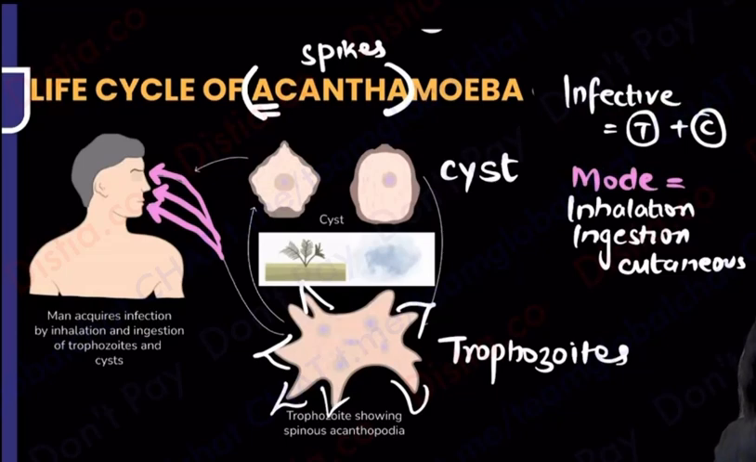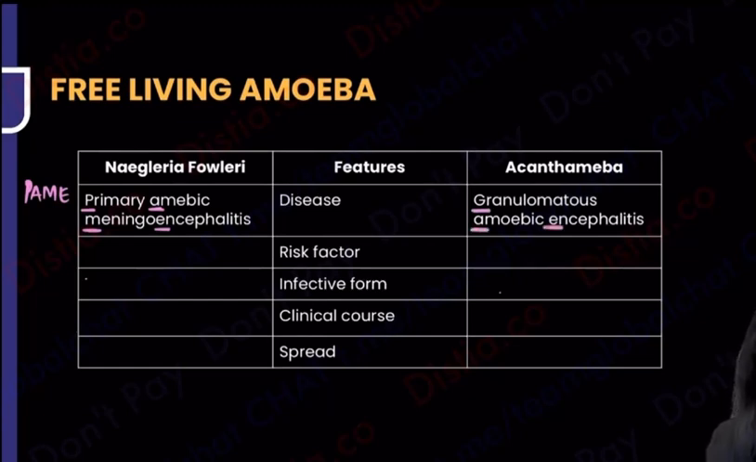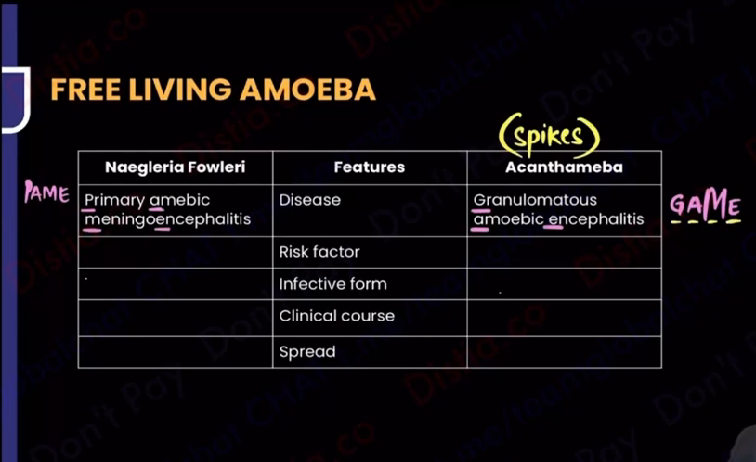What is it going to cause? Now that is going to cause GAME. What is GAME? That is granulomatous amoebic, either you call it encephalitis or meningoencephalitis, whatever you want to keep it. So granulomatous amoebic meningoencephalitis is going to occur by Acanthamoeba, the spiky one. So we wear spikes when we play, we run marathons, we play cricket, wearing spikes. So the spiky organism is very important for me to play a game. Acanthamoeba, the one that is going to have spikes, that is the one I will wear the spikes and I will play the game, that is granulomatous amoebic